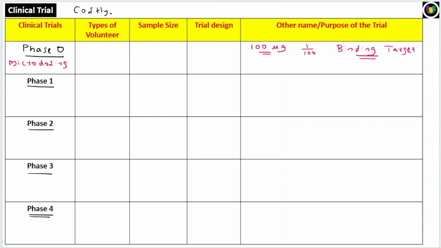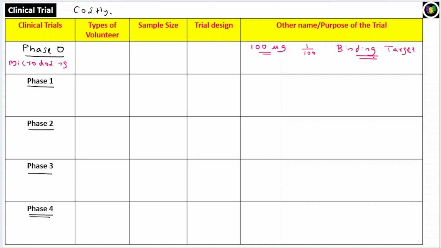Suppose you wanted to deliver it to the brain. If the drug is not going to the brain, there is no point in conducting phase 1, phase 2, phase 3, because it's a huge money involved trial. If the drug is not getting into the desired target, then they will stop the study. They will not go for phase 1, 2, 3, because the drug will not be efficacious.